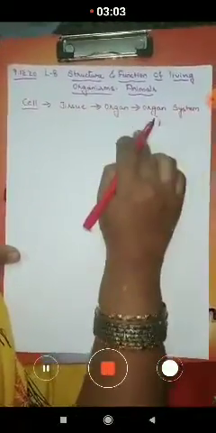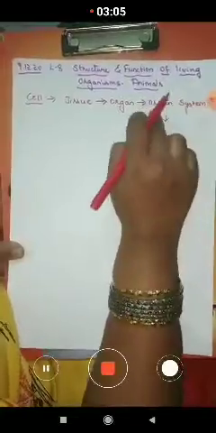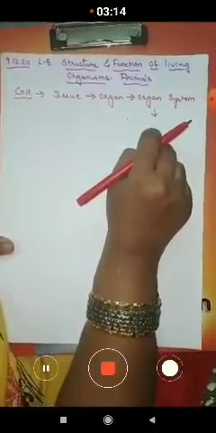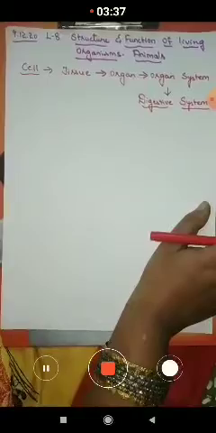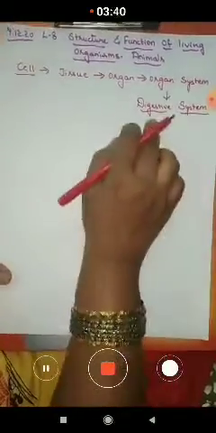You have learnt already in the last class that different organ systems are present in our body, and in this chapter we are going to study the different organs present in the human body. The first organ system that you are going to study in this class is the digestive system. So why is the digestive system present in our body? As we know, to perform different functions in our day-to-day life, we need energy. How are we getting this energy? By taking food, children.